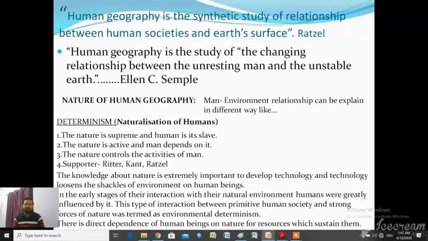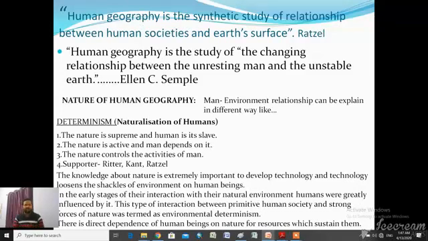So all the definitions explain the same phenomenon: human geography is the relationship between man and environment. There are different approaches and methods to explain this man-environment relationship. One approach is the determinism concept, also known as naturalization of humans.